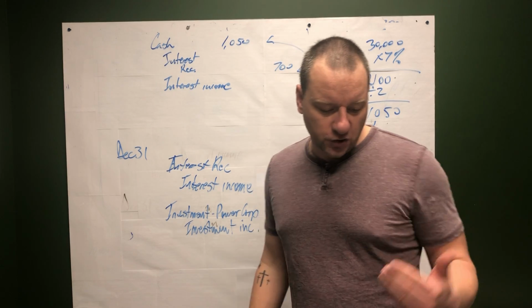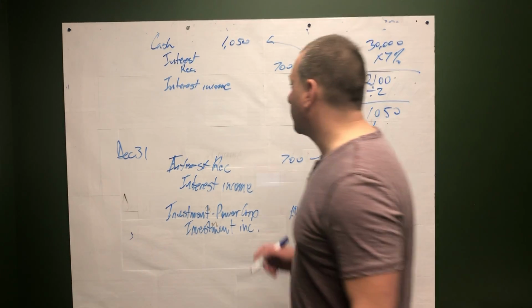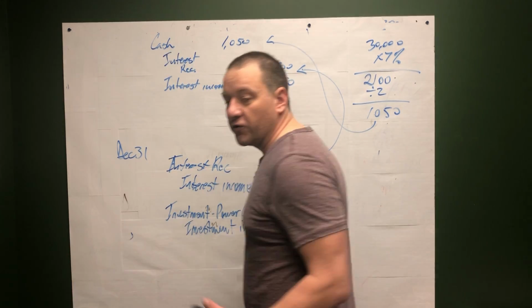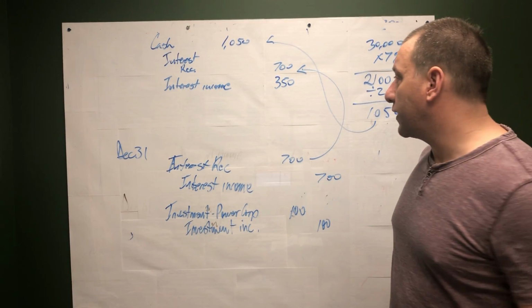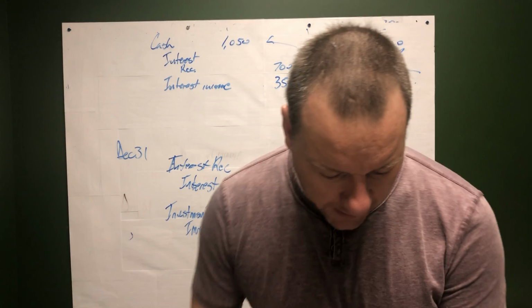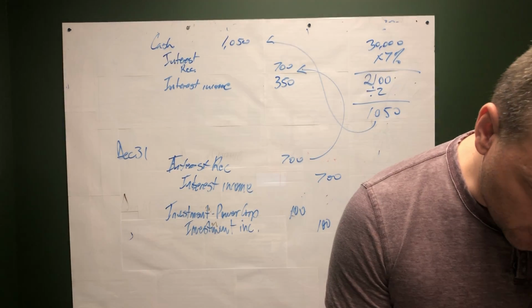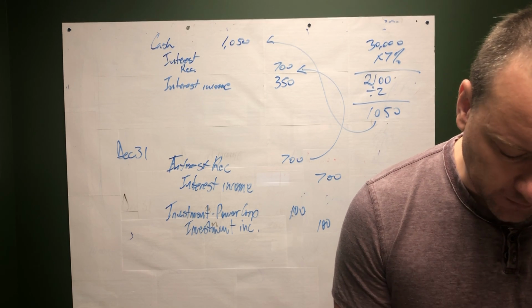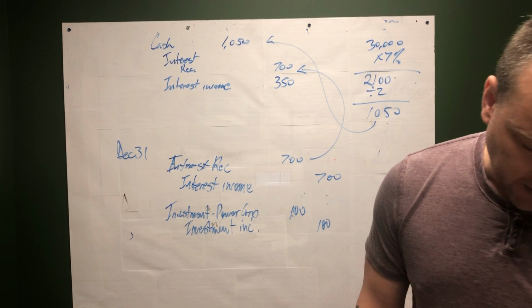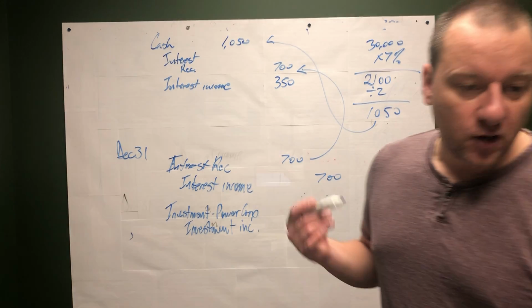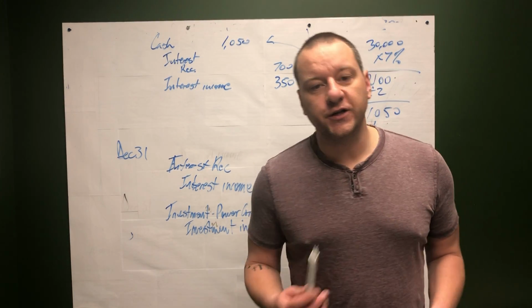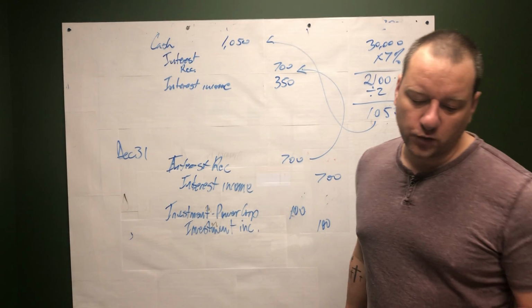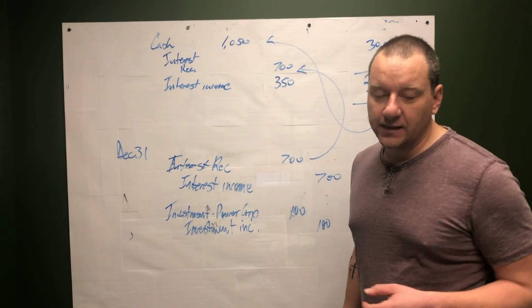So the additional $350 of interest income will be earned from January 1st to February 28th. Now, there's another method called the amortized cost method. We're not going to focus on that. What I'd like you to do is understand how to account for non-strategic debt investments using the fair value through profit and loss method, FVTPL.